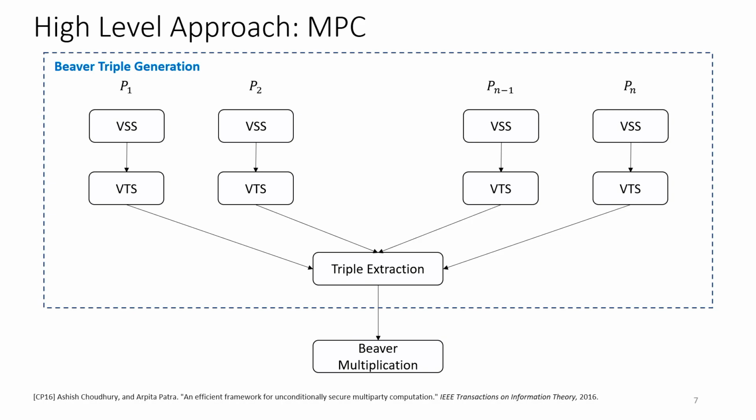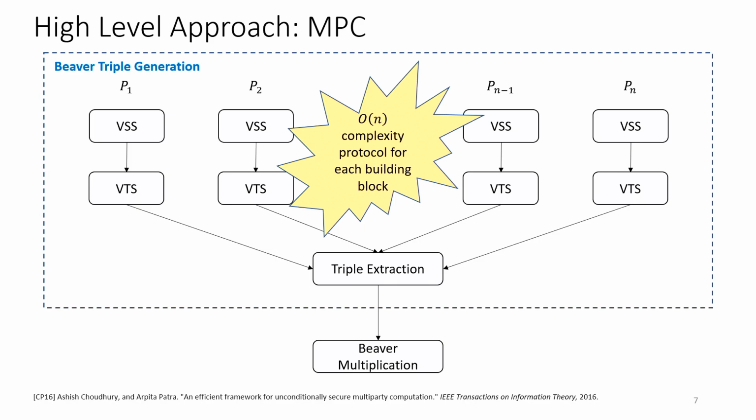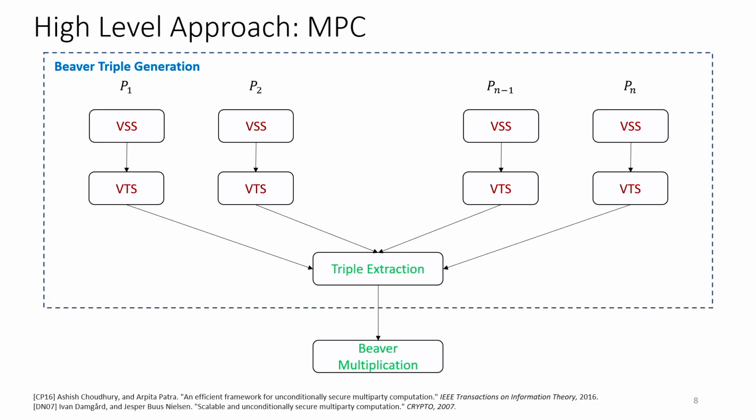And following this, we can have a Beaver multiplication going on, which will just consume these triples to actually evaluate the circuit. So what we observe is that if we have an order of n communication complexity protocol for each of these primitives, then we can get an order of n complexity MPC protocol. And from the literature, we have that the triple extraction and the Beaver multiplication primitives already have such protocols from the work of Chaudhary et al. and Damgard and Nielsen. So what remains is the VSS and the verifiable triple sharing primitive. And this is exactly the contribution of our work.